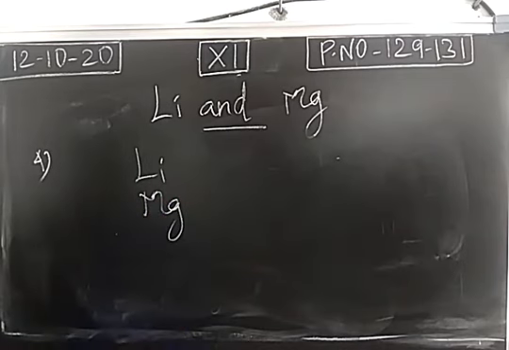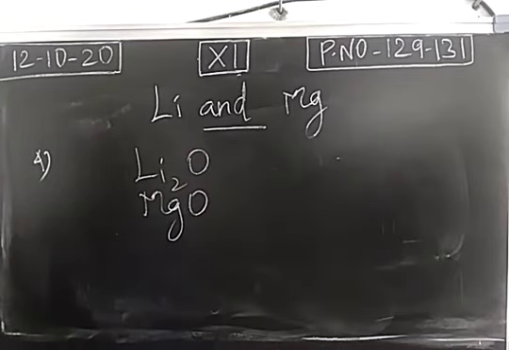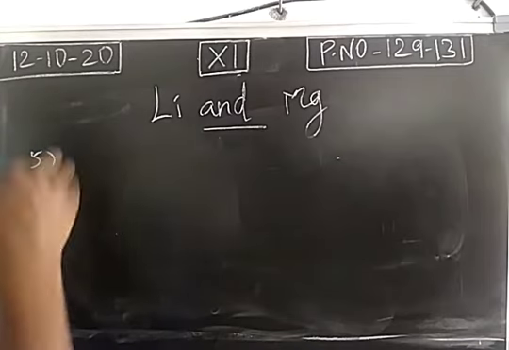If you take lithium as well as magnesium, both are forming normal oxides. It's called a lithium oxide. This is magnesium oxide. So lithium and magnesium are combining with the oxygens. It forms lithium oxide and magnesium oxide. Peroxide and superoxide will not be formed. This is fourth similarity.